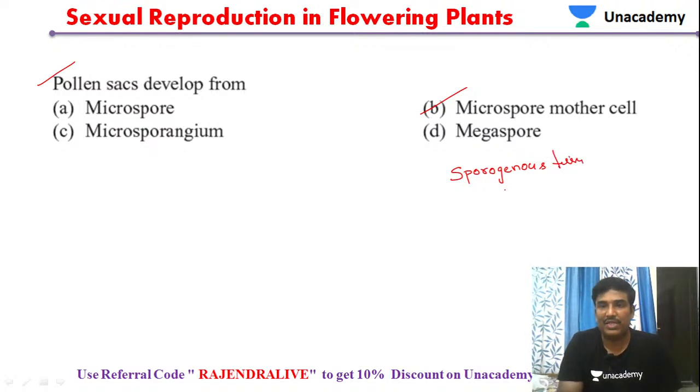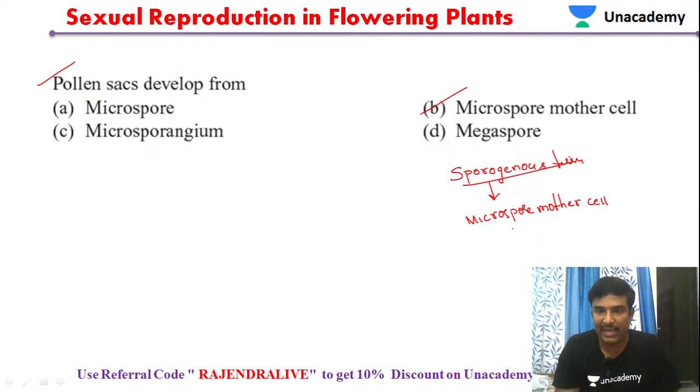Inside the sporogenous tissue there are specialized cells called microspore mother cells. These microspore mother cells develop into the pollen sac, and inside the pollen sac the formation of pollen grains takes place.